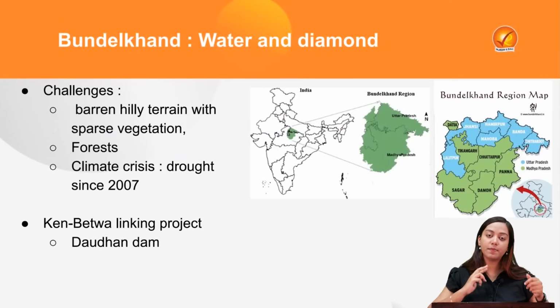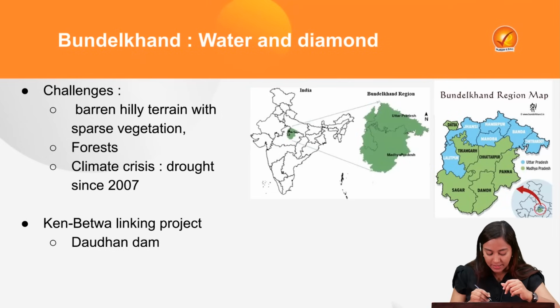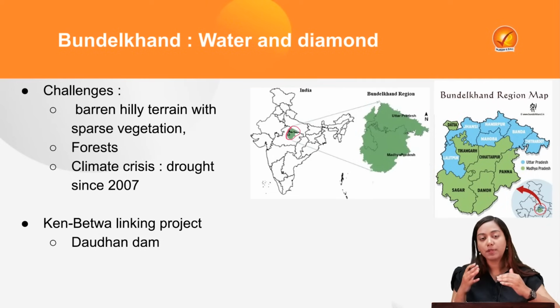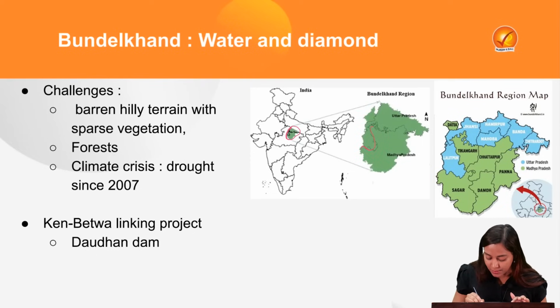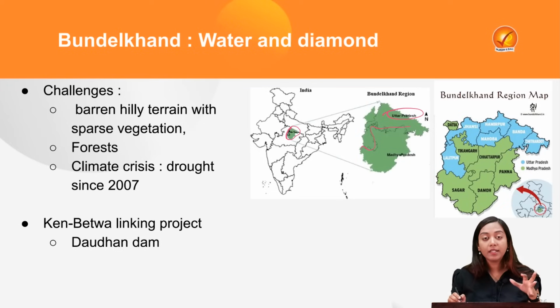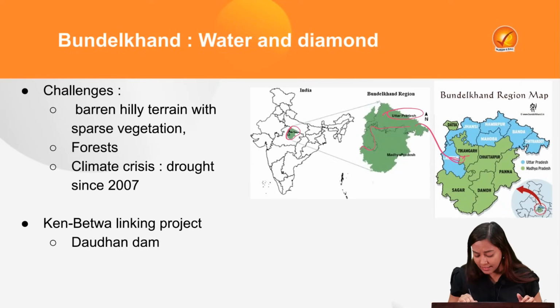This is basically a geographical and cultural region which shares its area with two states. One is Madhya Pradesh, second is Uttar Pradesh, but most of it lies in Madhya Pradesh. So as you can see, this much part is in Madhya Pradesh and this is in Uttar Pradesh. The Bundelkhand that we are talking about right now is the Madhya Pradesh Bundelkhand. It consists of some districts like Tikamgarh, Sagar, Chhatarpur, Panna, Damoh, etc.